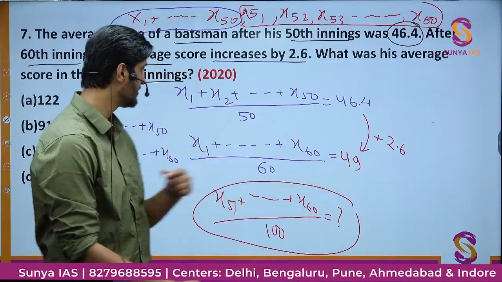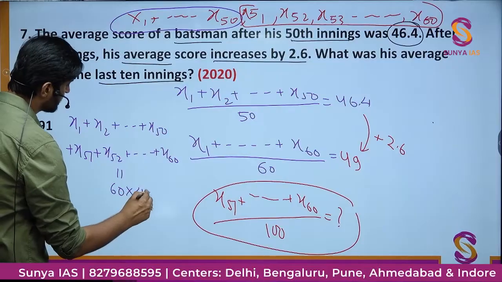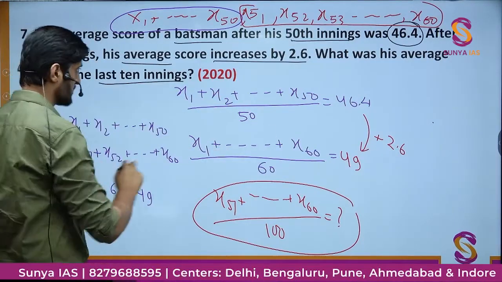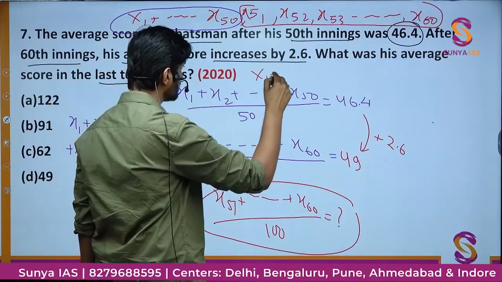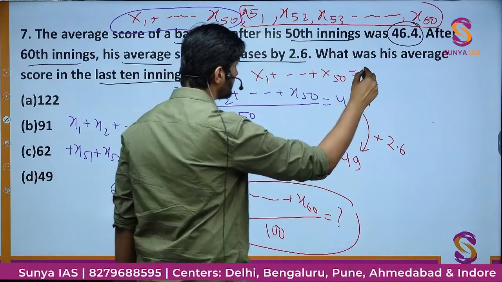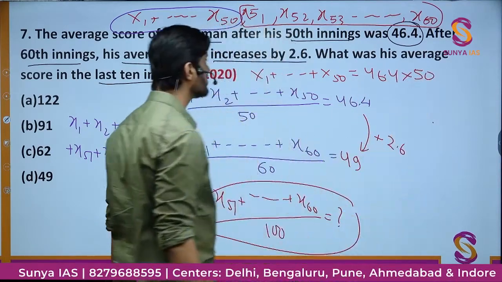That is cross multiplication I am doing. From this part you can say that x1 plus x2 plus and so on until x50 is going to be nothing but 46.4 into 50. That is one more equation in front of you.